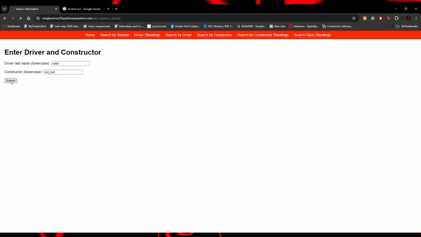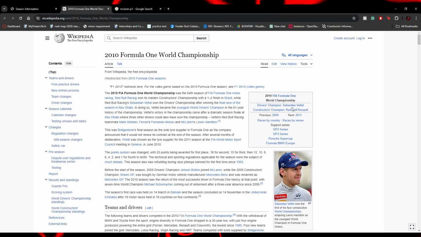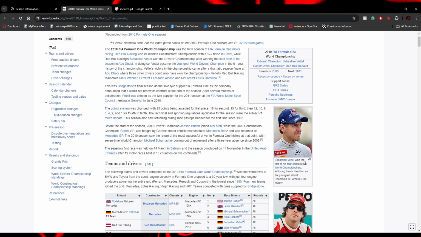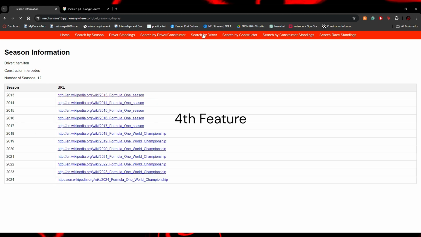If I submit that, it gives me the years he drove with Red Bull, the number of seasons, which is 6, so these 6 seasons, and it also gives me a URL to the Wikipedia that tells me what happened that year. So if I go to 2010, I click there, it tells me Sebastian Vettel won the first of his 4 consecutive championships. So he actually won 2010, 11, 12, and 13.